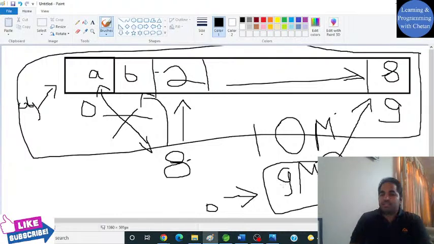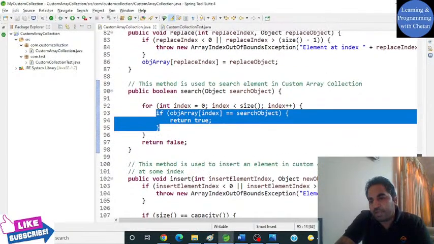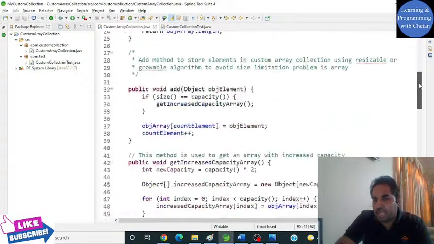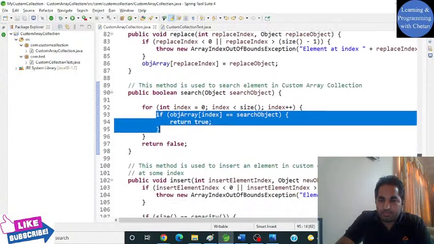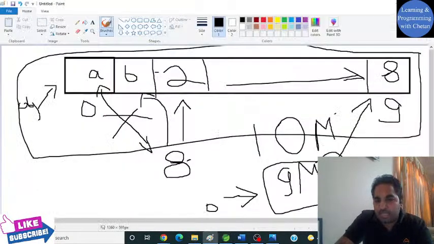In place of this, if we use a hashing concept, then we can make this operation much faster. That is why we have hash set or hash map based collection frameworks to handle these types of scenarios. But yeah, if our frequent operation is retrieval, then we can go with array list or linked list, right?